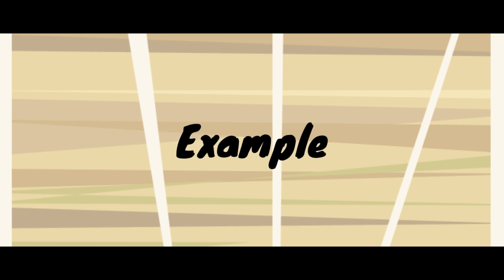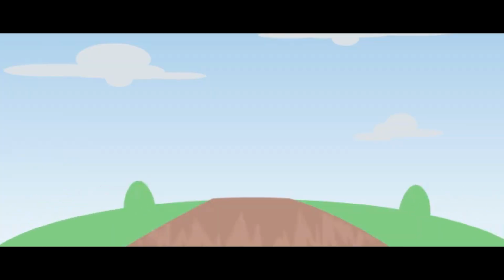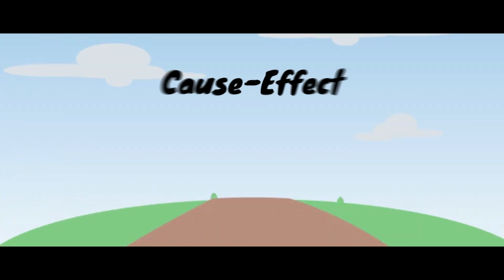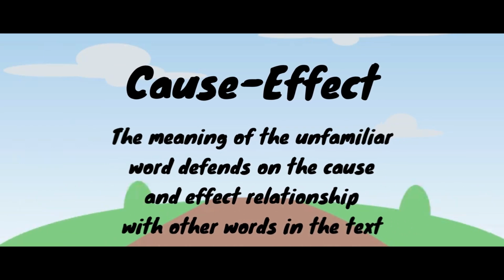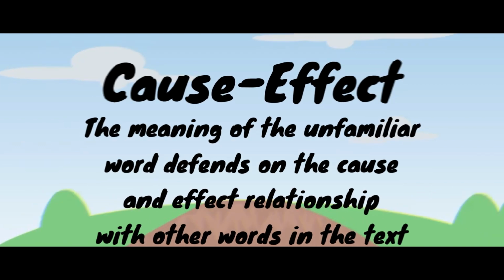Again, let us review. When we say examples, mga halimbawa. And lastly, we have cause and effect. The meaning of the unfamiliar word depends on the cause and effect relationship with the other words in the text. Cause and effect. Sanhi at bunga.